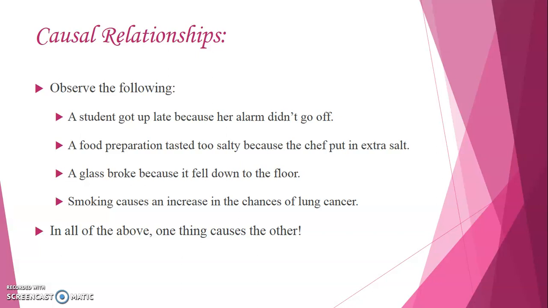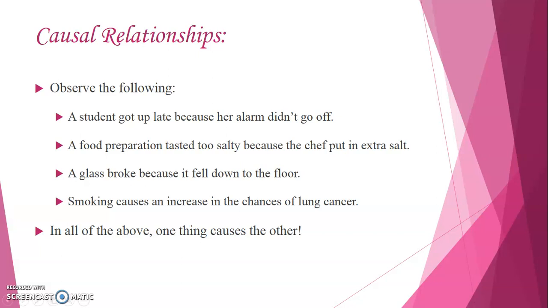A student got up late because her alarm didn't go off. Or a food preparation became too salty because probably the chef put in extra salt in it. A glass which was kept on a table broke because it fell down to the floor. Smoking causes an increase in the chances of lung cancer. What is a common thing between all these statements? In all of these, one thing is causing the other, or whatever response you are observing is being caused because of something. So whenever you have such a relationship, that particular relationship is called a causal relationship.